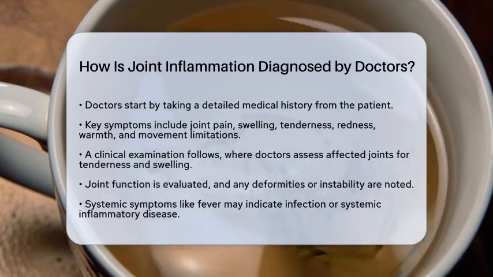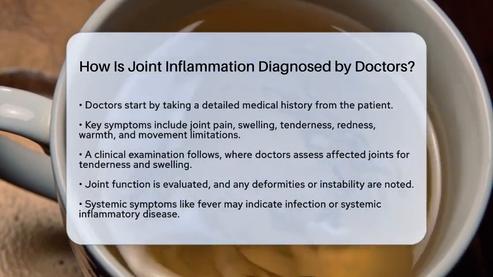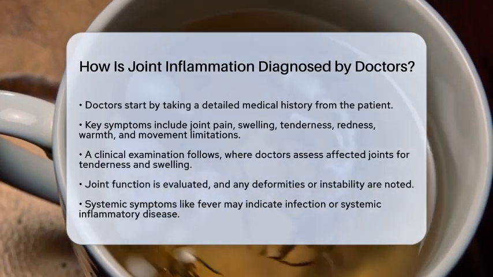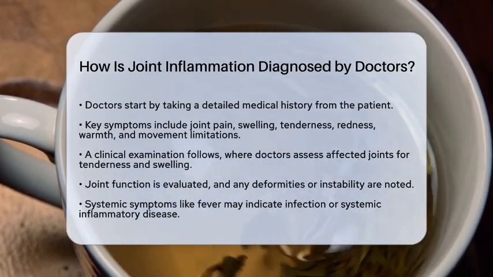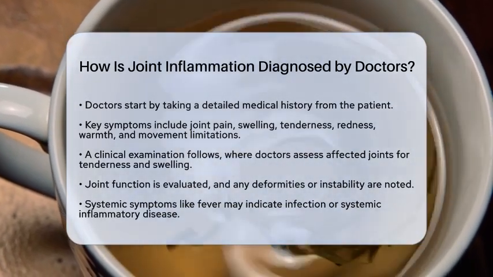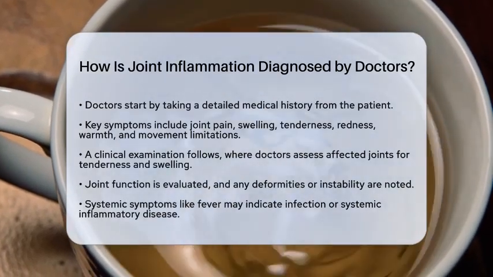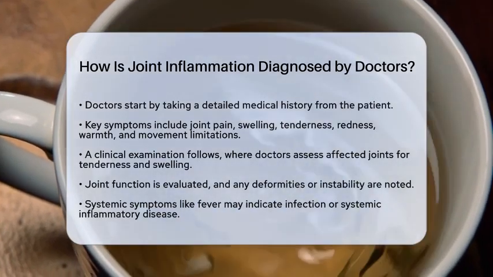Next, the doctor will perform a clinical examination. During this exam, they will check the affected joints for tenderness and swelling, which are key indicators of inflammation. They will also assess how well the joint functions and look for any deformities or instability. If the patient has systemic symptoms, such as fever, this may suggest an infection or a systemic inflammatory disease.